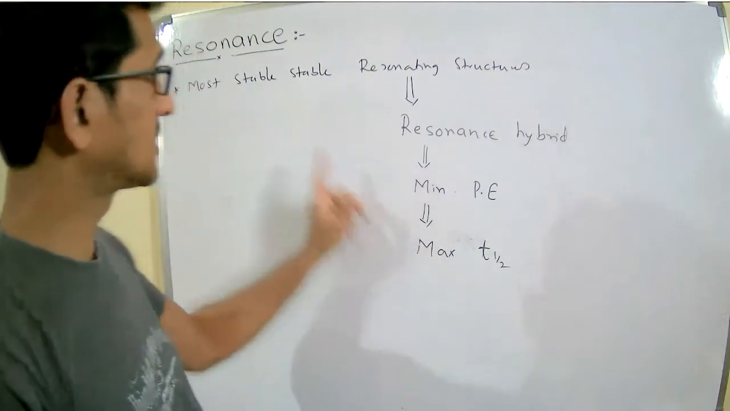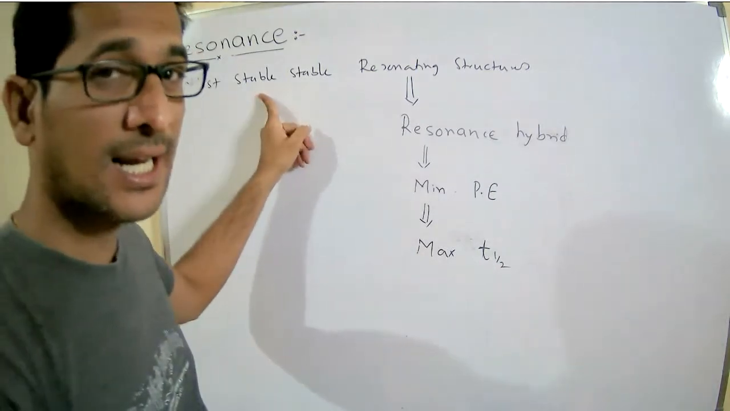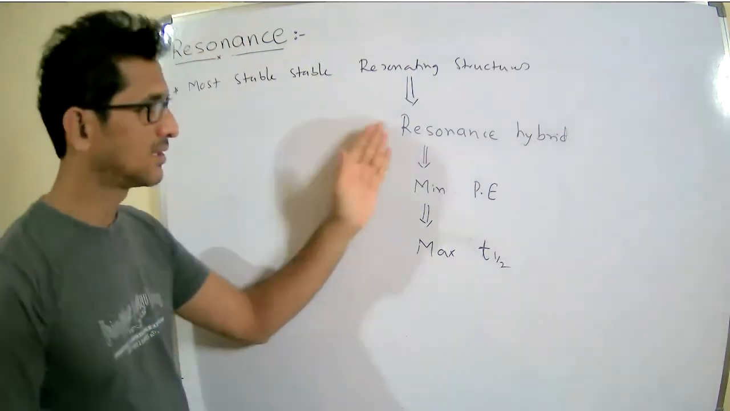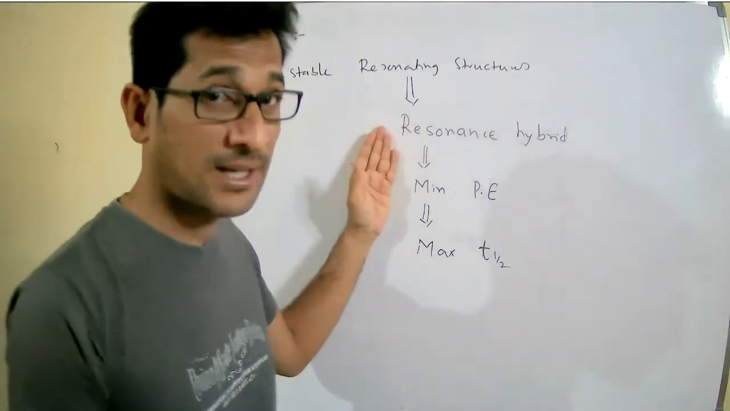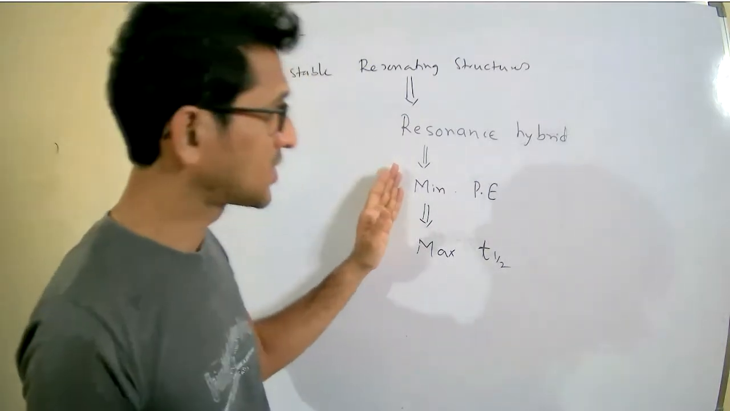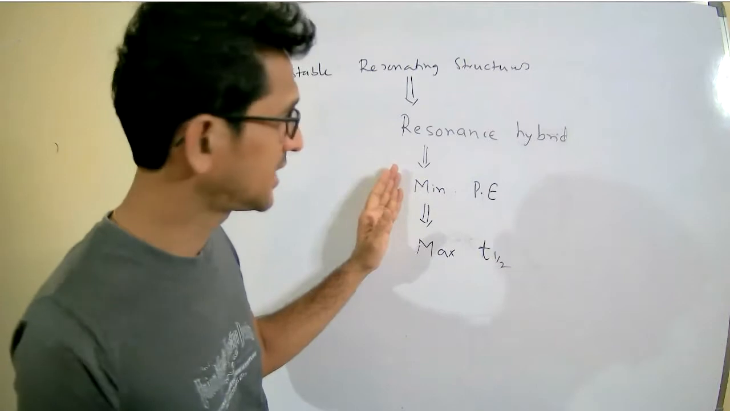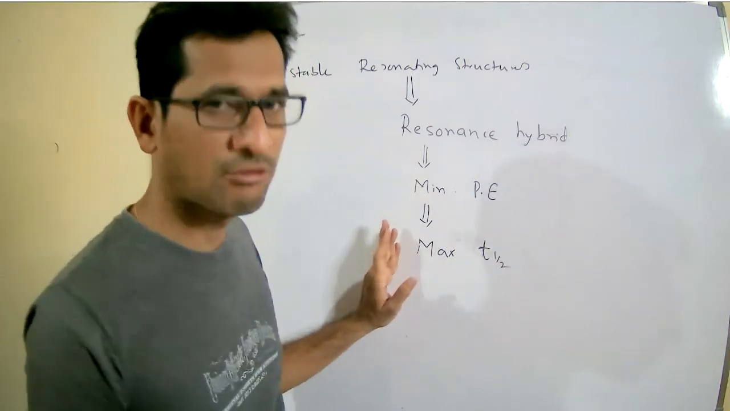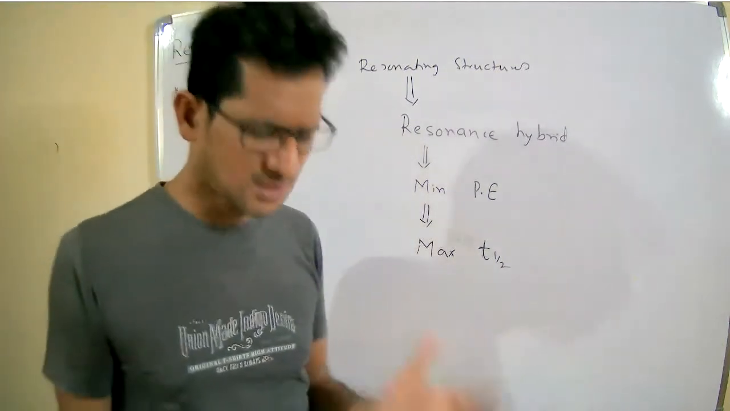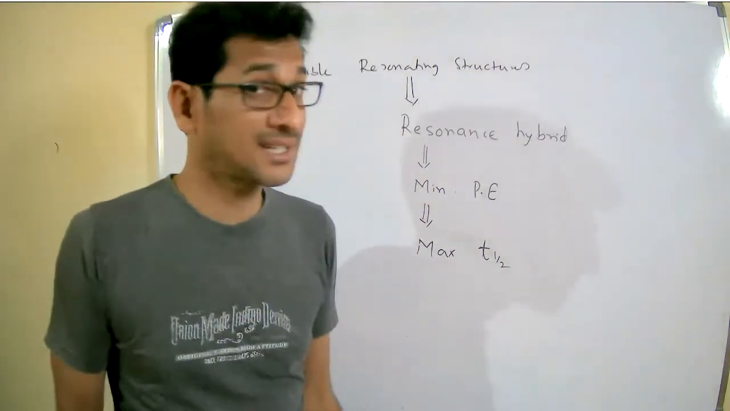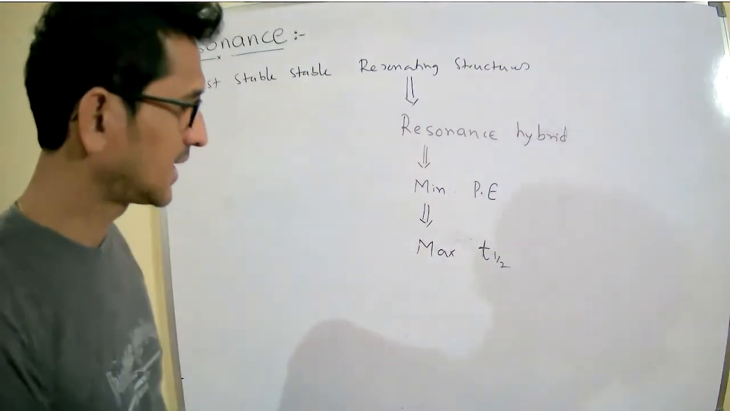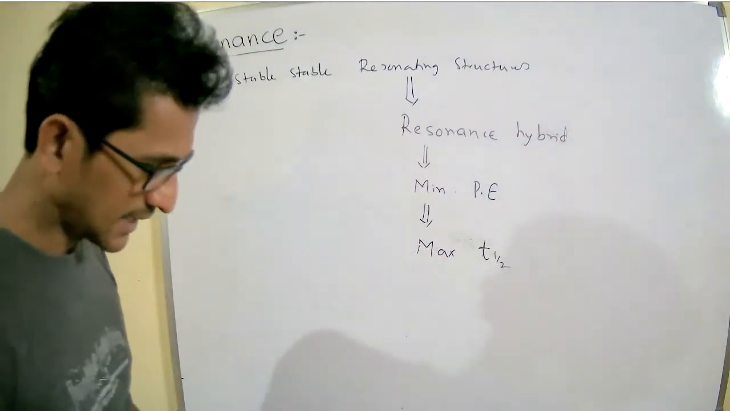These are all the conditions. If you are able to get the most stable resonating structures, it will obtain a good resonance hybrid, with minimum potential energy because of the inverse relation, and maximum of life. So these are some of the conditions, generally the properties or characteristics of the resonating structures. Next.